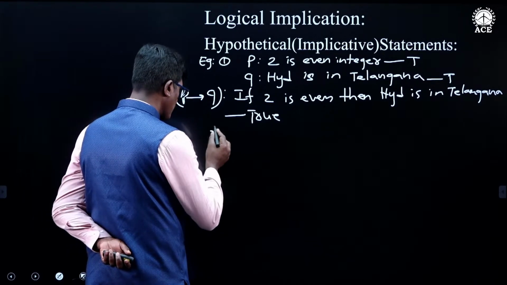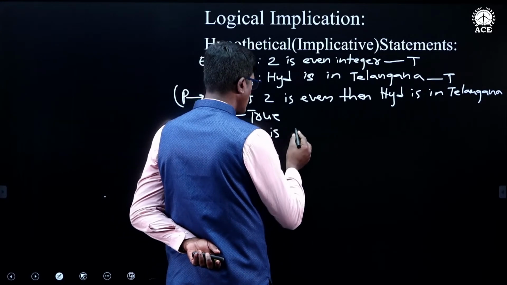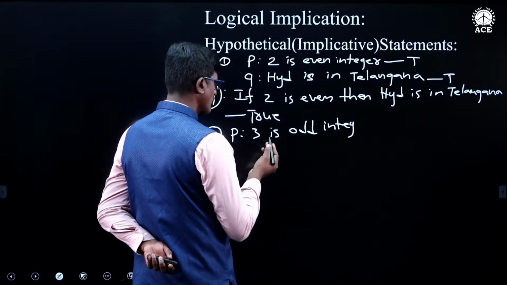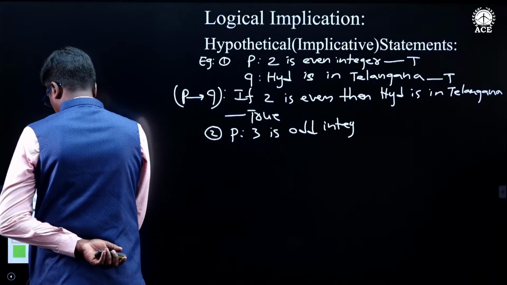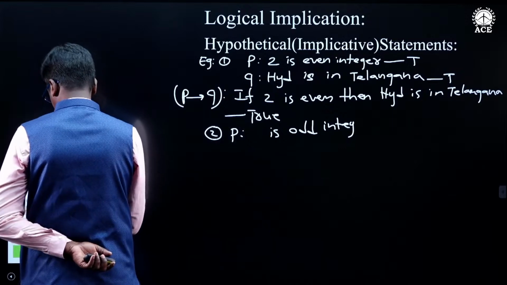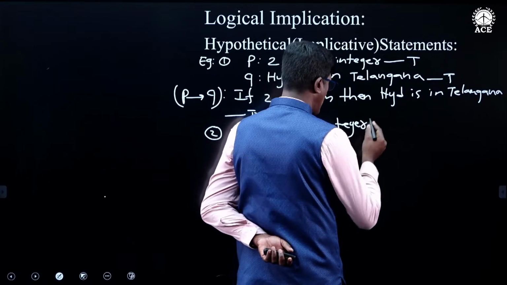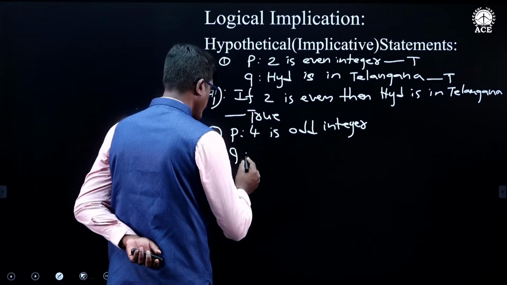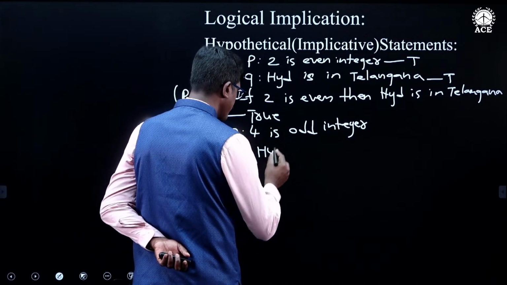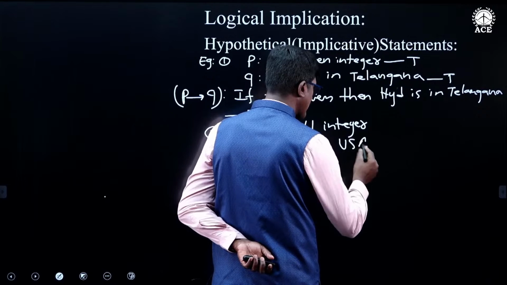Now, I will give you one more example. P is, 3 is odd integer, or else I will change this like this, 4 is odd integer, and the statement Q is, Hyderabad is in United States of America.